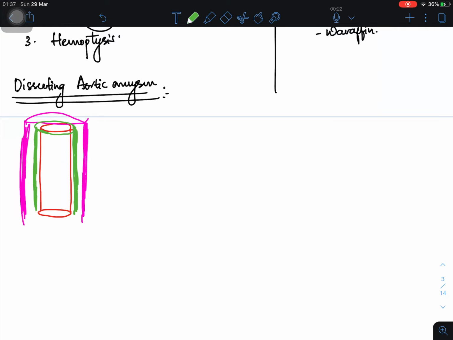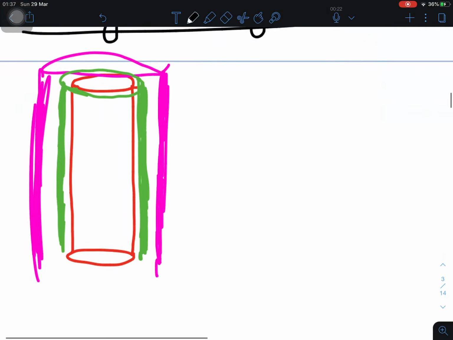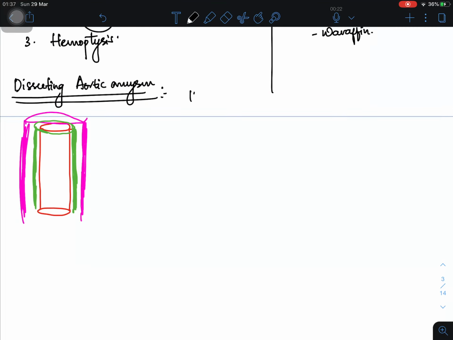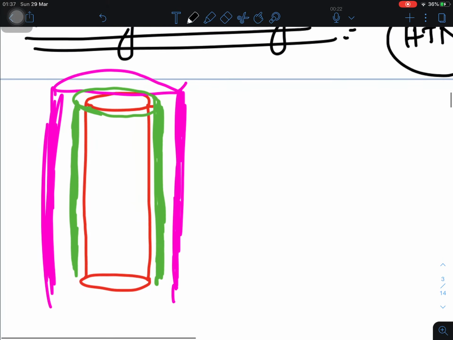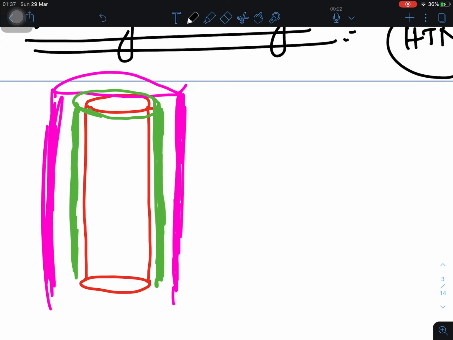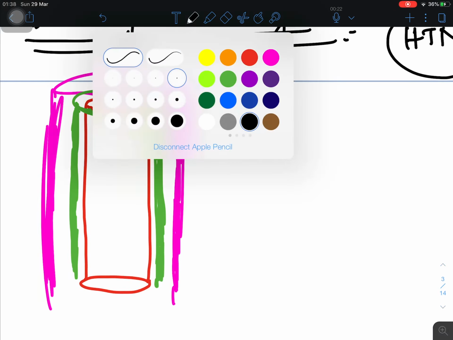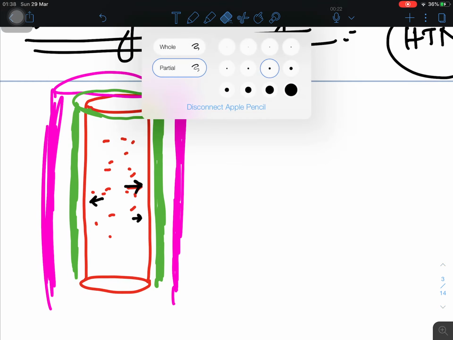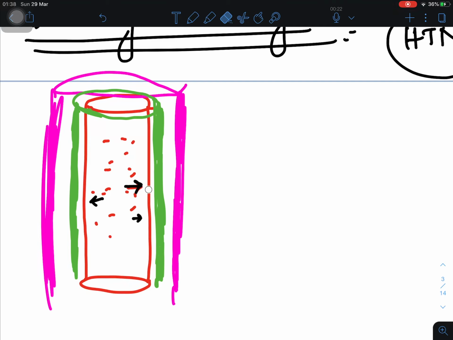Now look, sometimes it might happen that when there is high pressure within the artery, for example, let us think the patient is suffering from severe hypertension. Obviously there will be an excess amount of pressure, and the blood will be exerting a lot of pressure on the valves. So the pressure sometimes becomes so high that the tunica intima will tear. Tunica media also sometimes might tear.